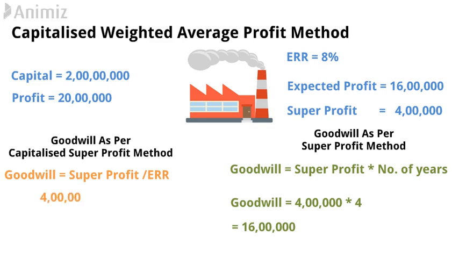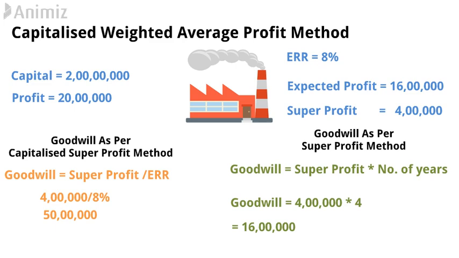Here 4 lakh divided by 8%, and we will get 50 lakh rupees as the value of goodwill. So this is the whole concept of the capitalized super profit method. If you learned properly from the third video, that is the super profit method, then you need to make just a minor change, that is the formula for the calculation of goodwill.